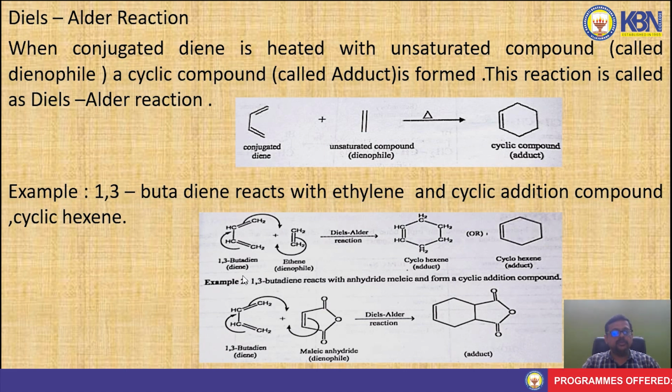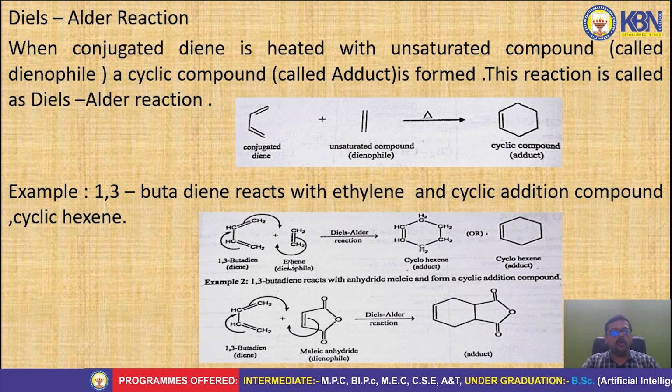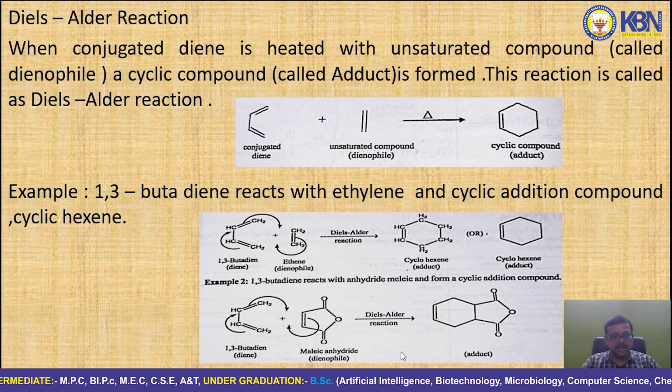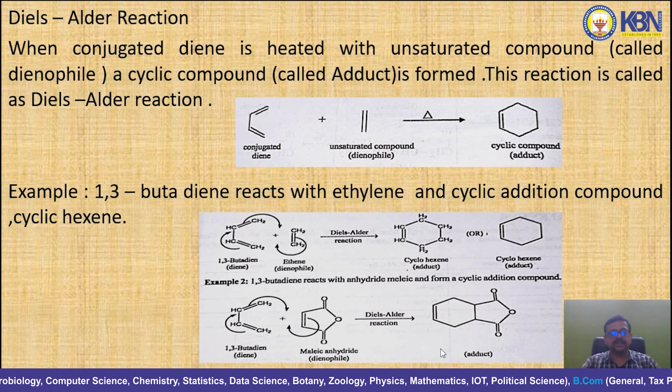For example, 1,3-butadiene, usually called the diene, when it reacts with ethylene gives a cyclic addition compound, cyclohexene. It is also called an adduct. So it is a Diels-Alder reaction. See another example, 1,3-butadiene and maleic anhydride. They undergo the Diels-Alder reaction. Both compounds undergo cyclization. It will give a product called an adduct. So this is a Diels-Alder reaction.